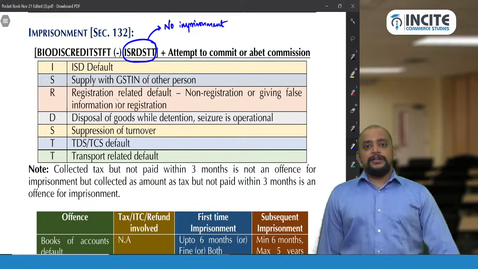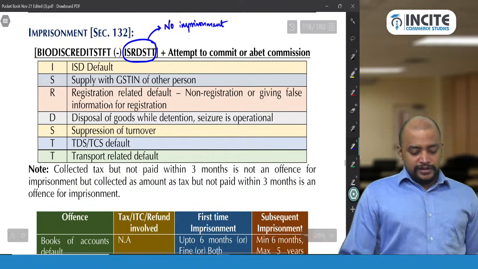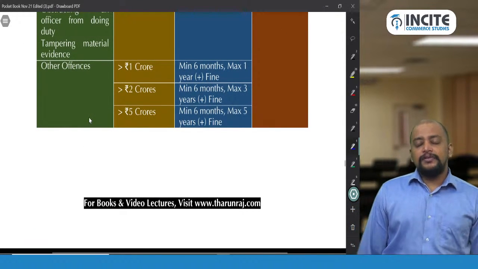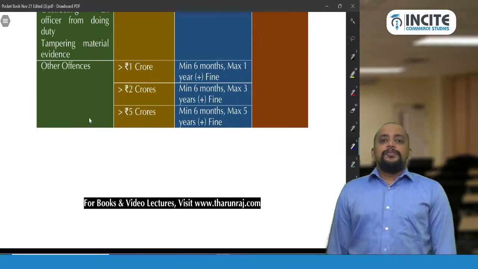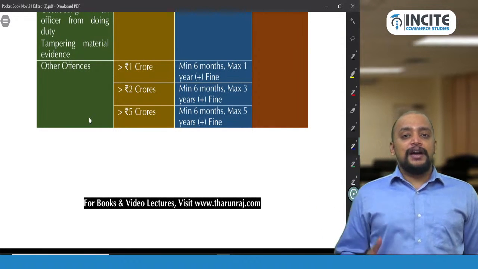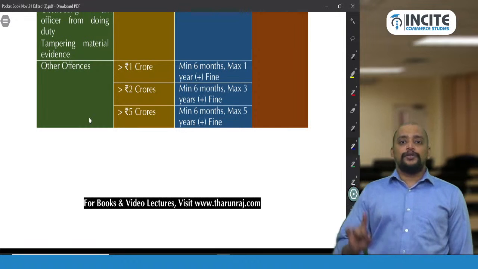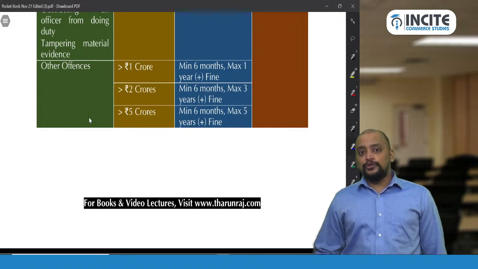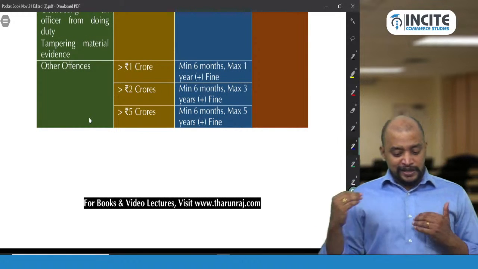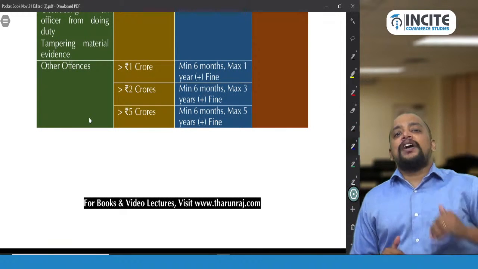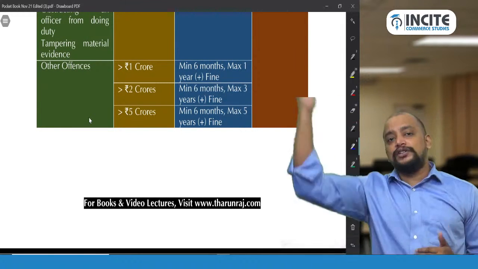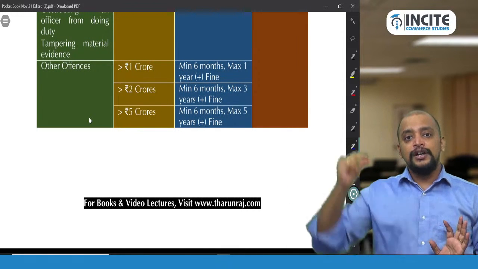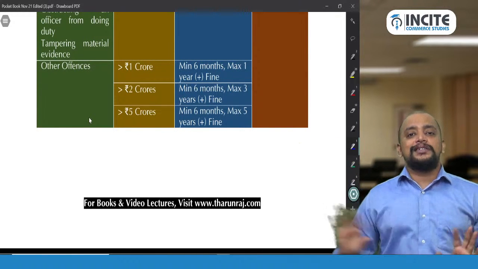What is the imprisonment? You need to remember the amounts here. That is 125, 135. The amount is 125 and the period is 135. Greater than 1 crore, imprisonment up to 1 year. Greater than 2 crores, imprisonment up to 3 years. Greater than 5 crores, imprisonment up to 5 years. So remember 125, 135. So 125 is what amount? Greater than 1 crore, greater than 2 crore, greater than 5 crore. And the imprisonment is up to 1 year, up to 3 years, up to 5 years.